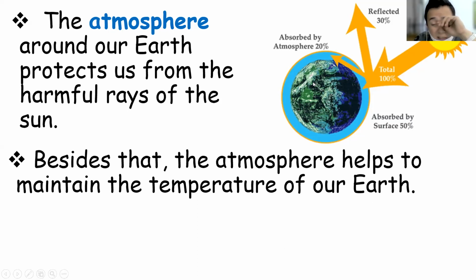Besides that, the atmosphere helps to maintain the temperature of the earth.